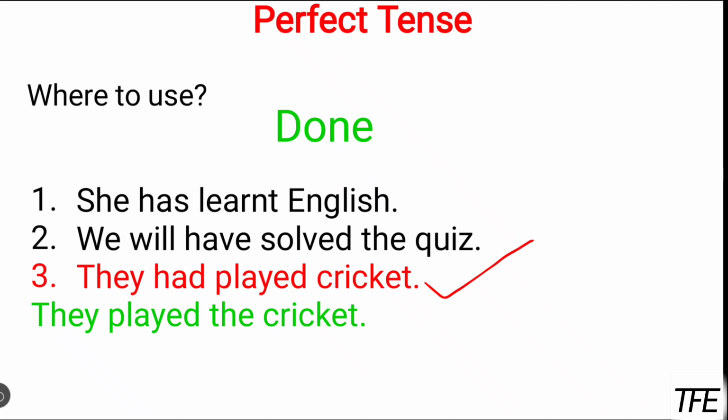They had played the cricket, because here the situation is that you couldn't join them because they had already played the cricket. The situation of the second action is clear between the speaker and the listener. So here you can use this sentence. I will not say that this is not correct. This is also correct.